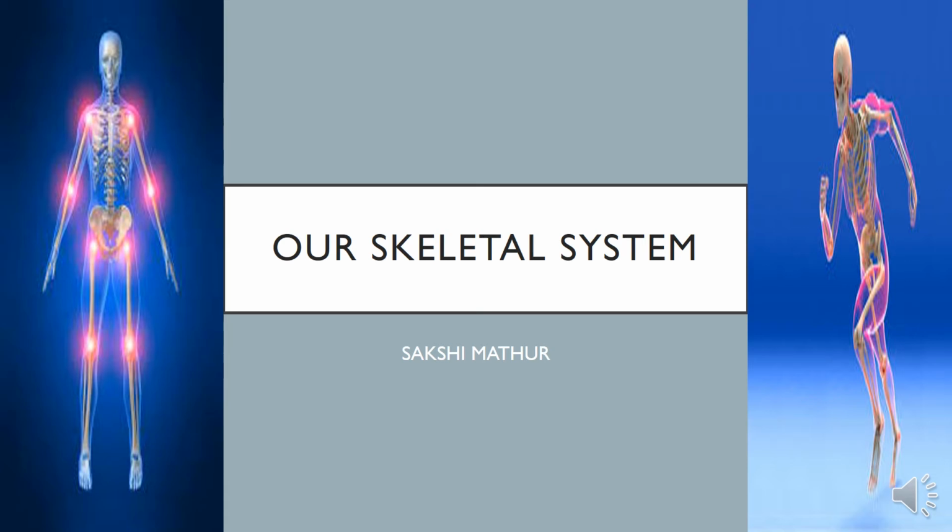Hello students, welcome back to my channel, and today we will continue our chapter, that is our skeletal system part 3. In part 1 we have discussed the skeleton system, the different parts of the skeleton. In part 2 we have covered the different types of joints: hinge joint, ball and socket, pivot and gliding joint. Now let's move to the third part of the chapter.